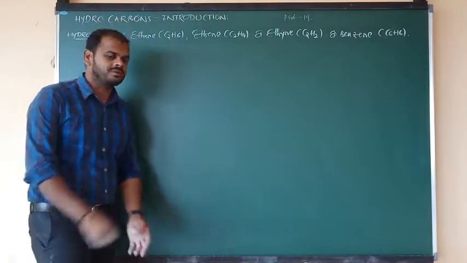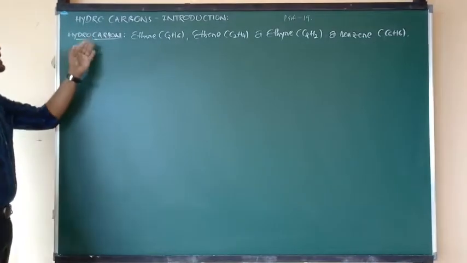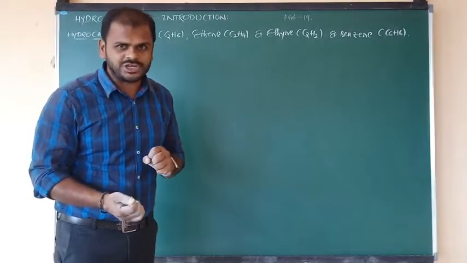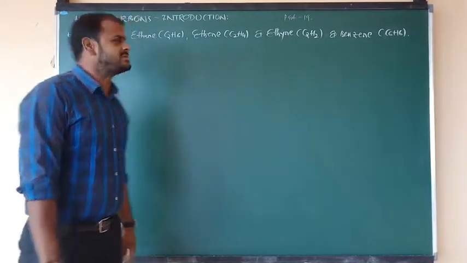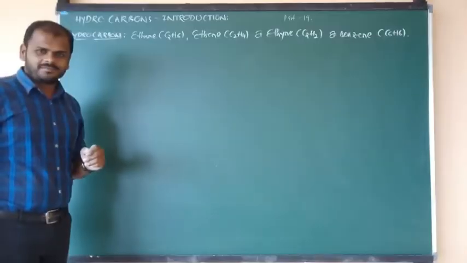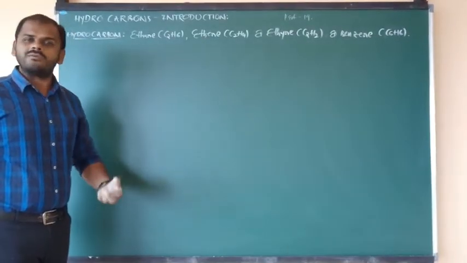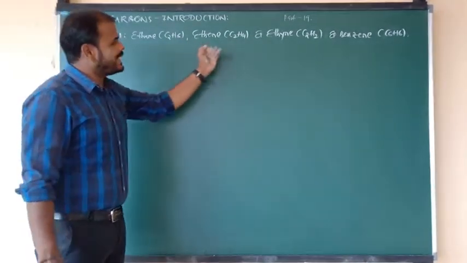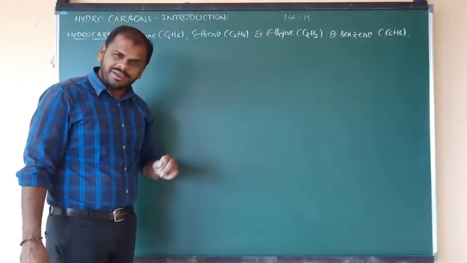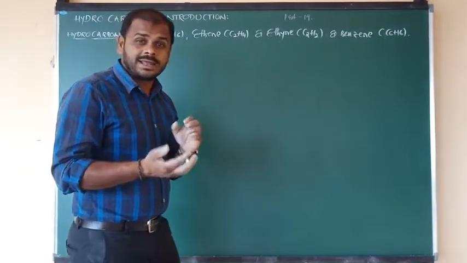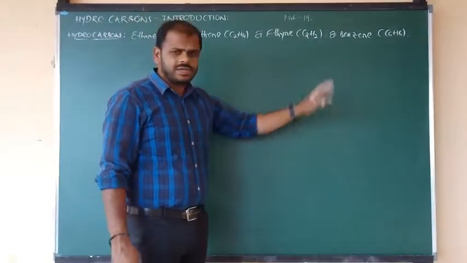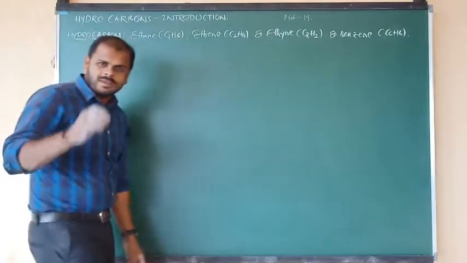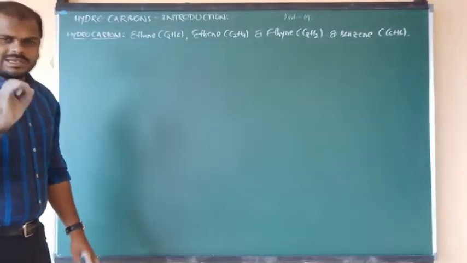Okay? Right. So let me explain first of all, what is meant by hydrocarbon? Before giving you the definition, let me consider some examples. One is ethane, the formula of ethane is C2H6. Next, another organic compound, ethene, the formula is C2H4. Next one is ethyne, the formula is C2H2. And also you can consider benzene. The formula of benzene is C6H6.